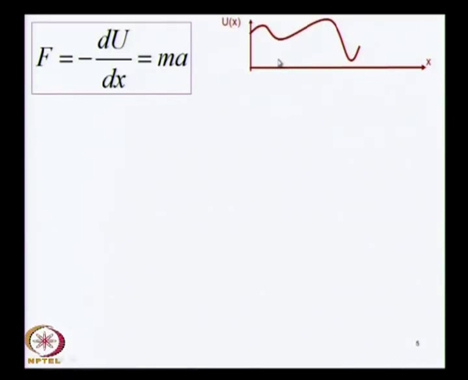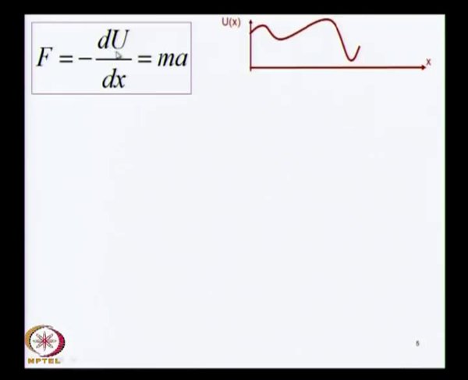What is needed for acceleration to result is that the potential must change. As long as the potential is constant, there will be no acceleration. Potential must change with x, this is a simple one dimensional illustration.